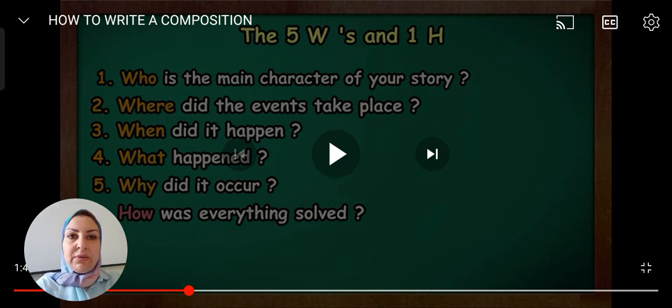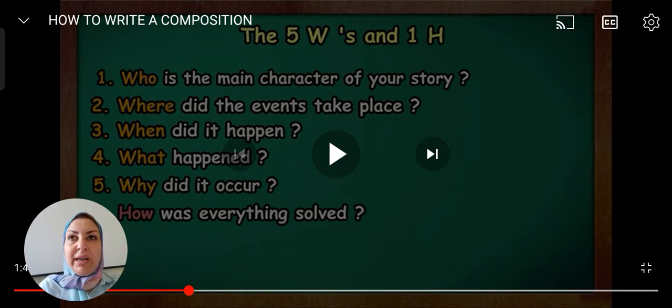Then, rather than the characters, you have to talk about the setting. What is the setting of the story? Actually, it is the place and time. So the place where the events took place, and time when it happened. So the first paragraph must include something called setting, which is place and time, and it must also include the characters that you are going to base your story on. Later on, you move to the events.